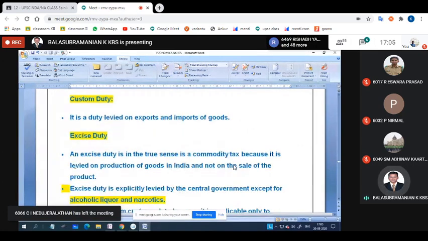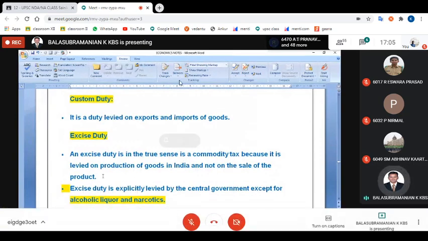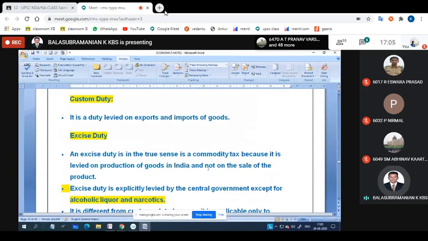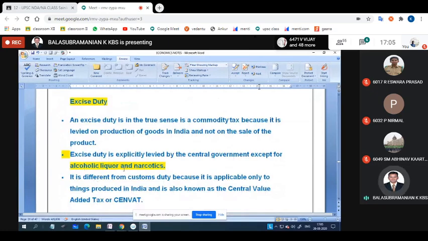Excise duty is in the true sense a commodity tax, because it is levied on the production of goods in India and not on the sale of the product. Okay, this is the information on excise duty. Except alcohol and liquor, which cannot be covered under excise duty, all the remaining things, the Indian products, are covered.